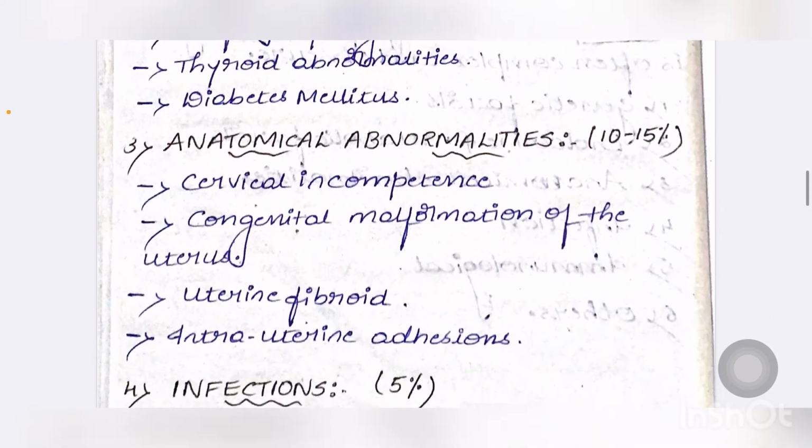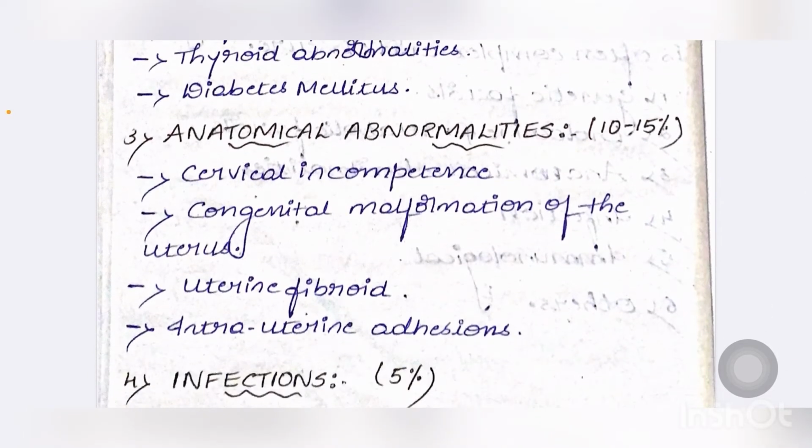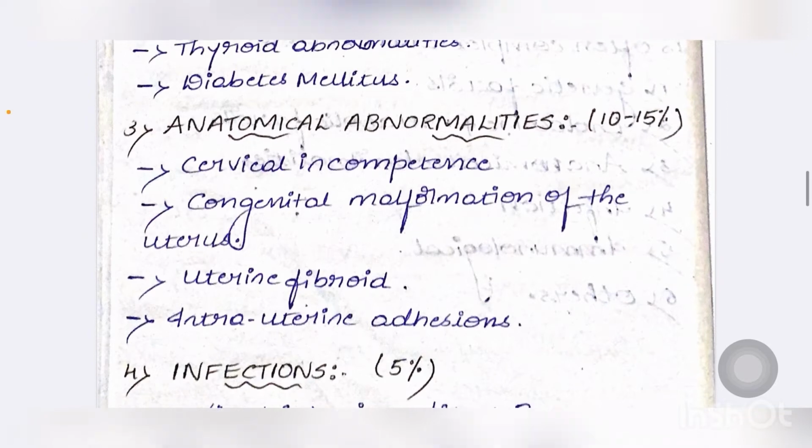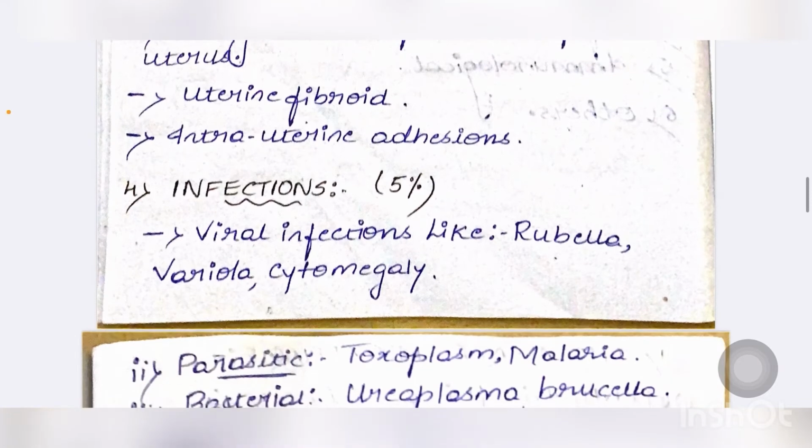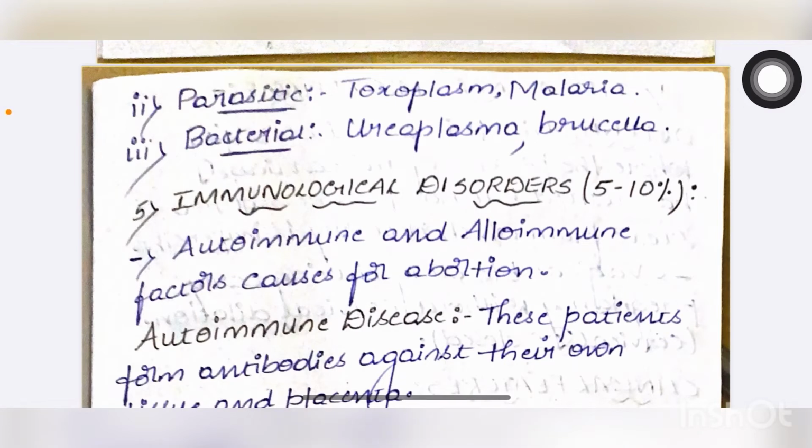Third is anatomical abnormalities. They also contribute 10 to 15%, like cervical incompetence, congenital malformation of the uterus, uterine fibroid, intrauterine adhesions, etc. Coming to infections: viral infections like rubella, variola, cytomegalovirus, etc.; parasitic infections like toxoplasma, malaria, etc.; and bacterial infections like ureaplasma, brucella, etc.